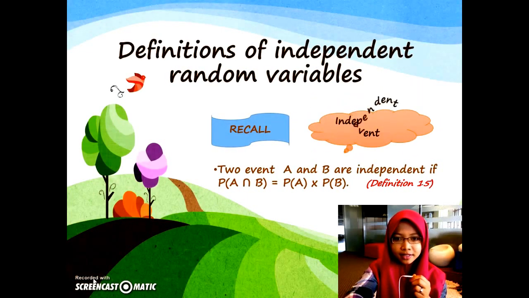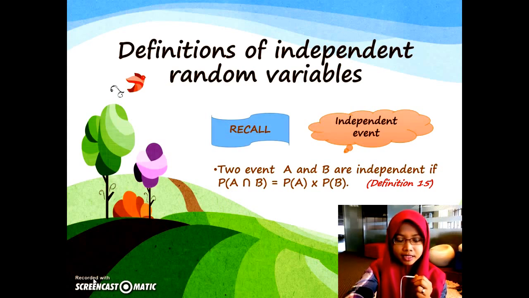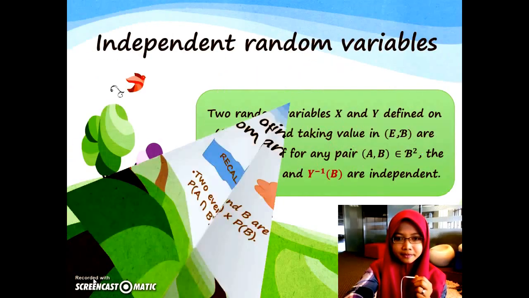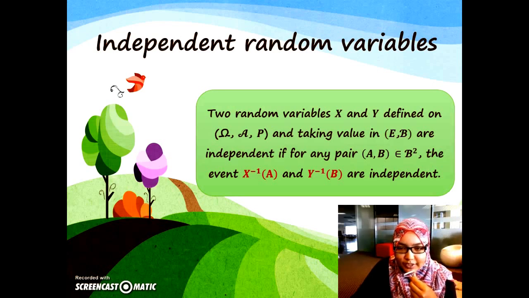What is independent event? We recall definition 15, which is two events A and B are independent if probability A intersect B is equal to probability A times probability B. From definition 25, independent random variables: two random variables X and Y defined on probability space omega, set A, probability P, and taking value in measurable space (E, B) are independent if for any pair A, B in B square, the events inverse X of A and inverse Y of B are independent.